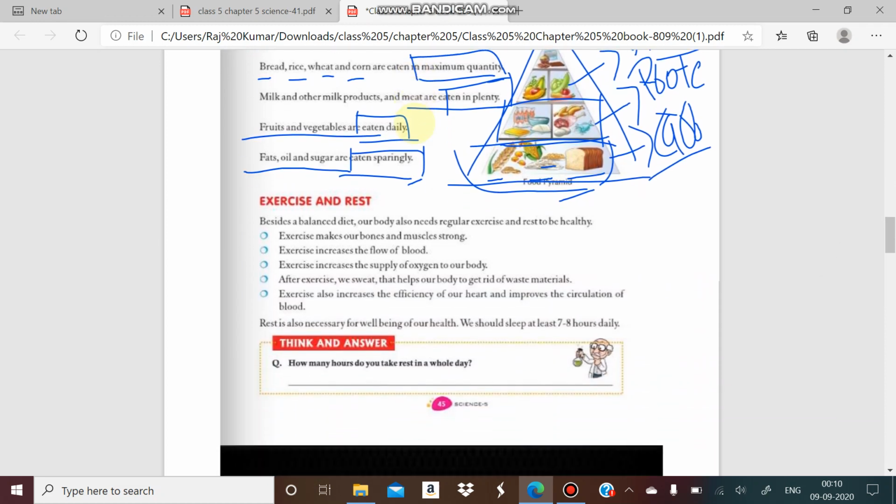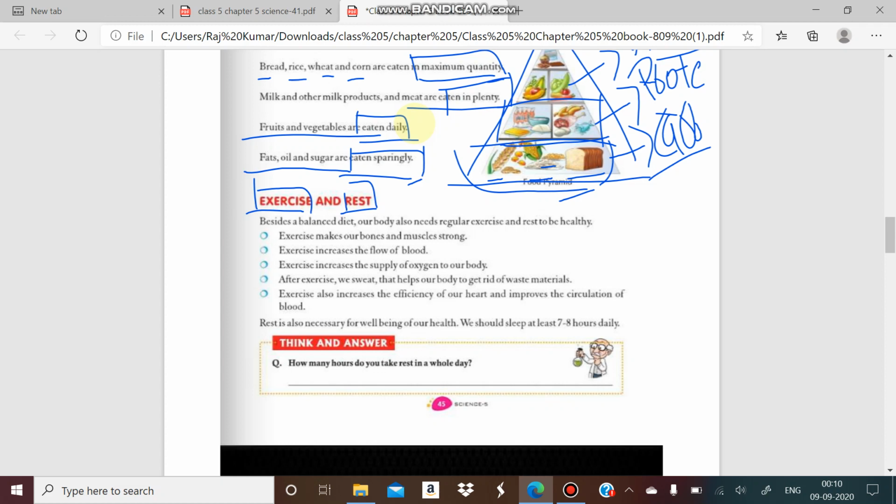Now you will see the exercise and rest. These are the two terms, both important for our good health. Only a balanced diet is not adequate for good health.